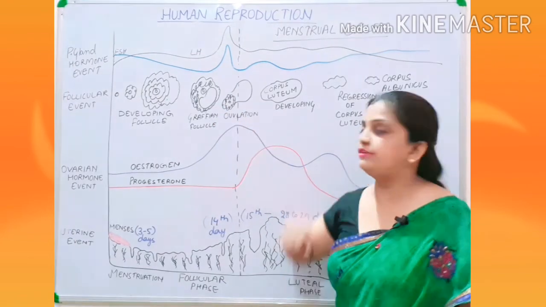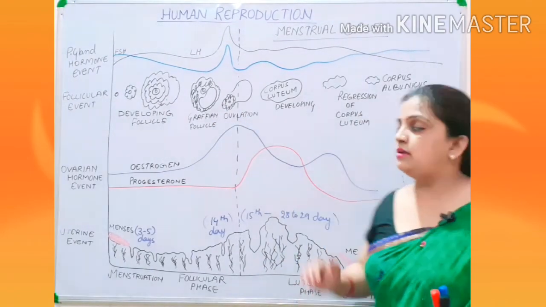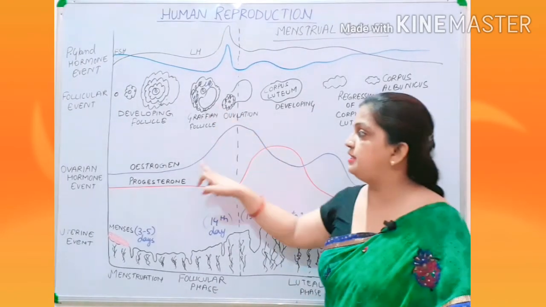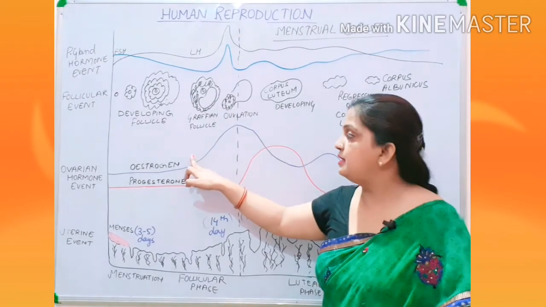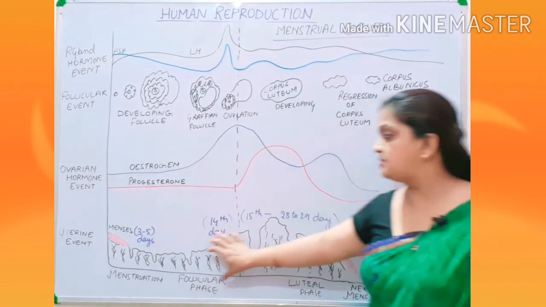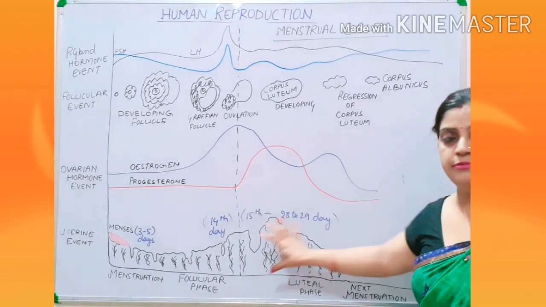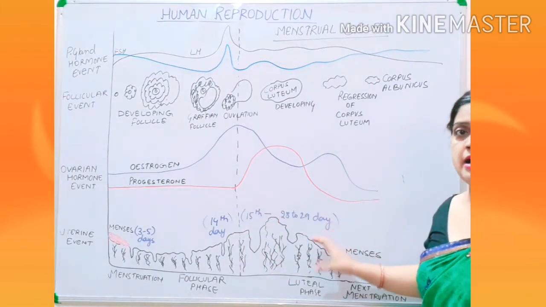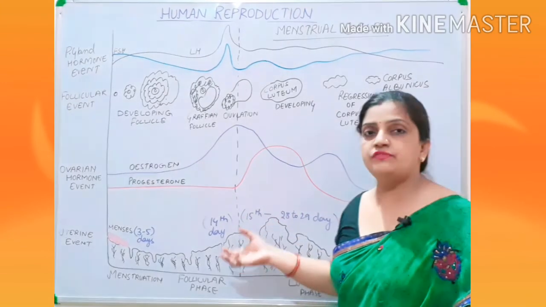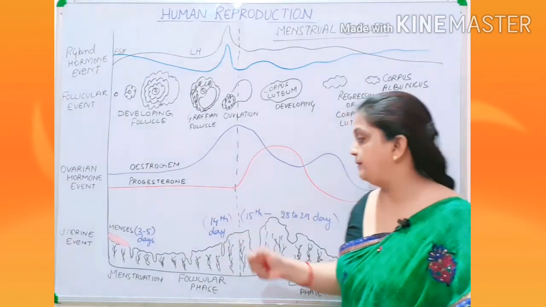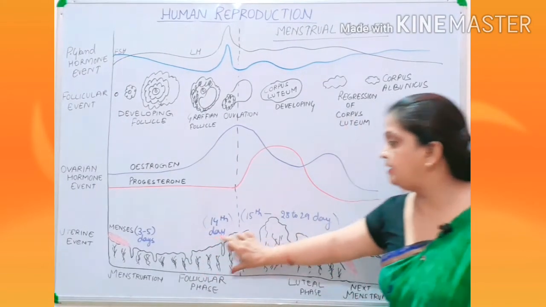When the Graafian follicles are being developed, they start secreting estrogen hormone, and estrogen starts proliferating the endometrium layer up to a thickness of 2 to 3 mm. So this endometrium layer is growing.